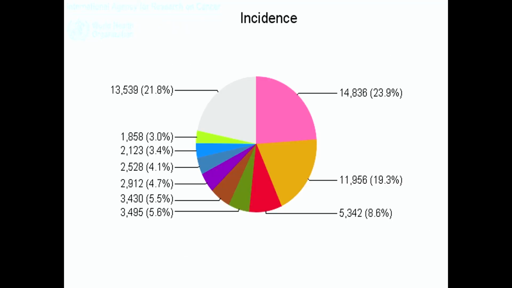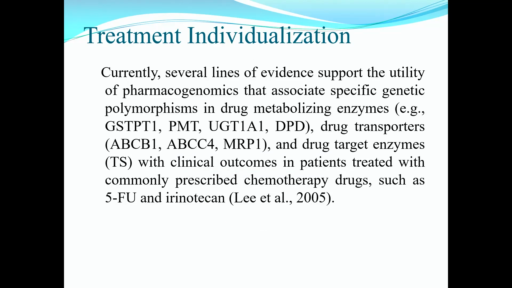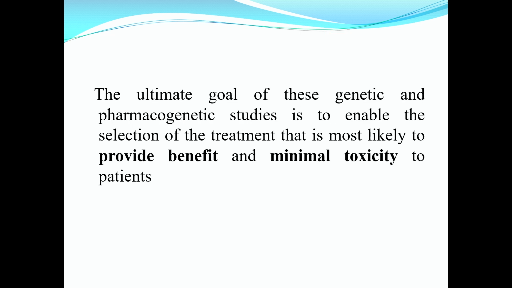Incidence, mortality, 5-year survival. Now we would like to come to the main point, treatment individualization, and precision medicine, with AI coming for treatment individualization. The ultimate goal of this type of study is to use genetic and pharmacogenetic studies to establish the selection of treatment that is most likely to provide more benefit and minimal toxicity.